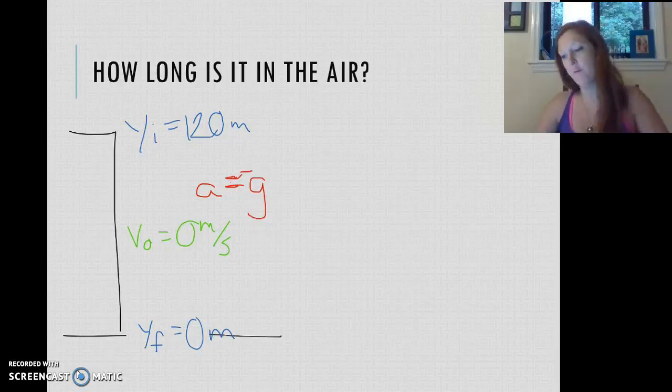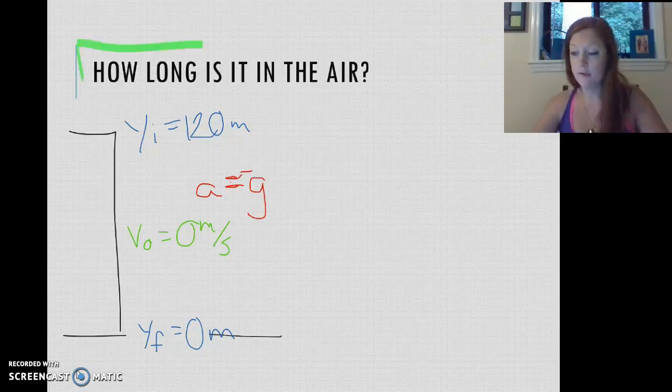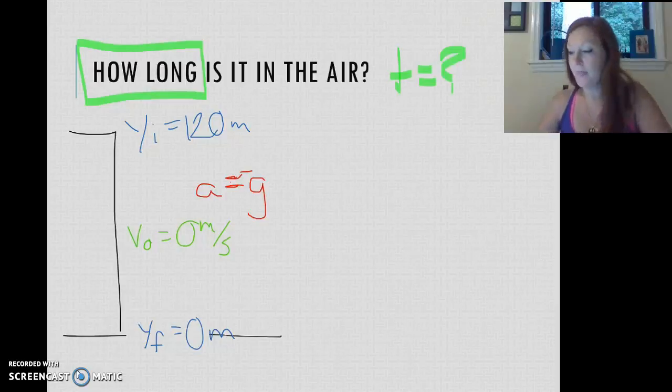So what formula do we have? We want to know how long it is in the air. How long means time. So we need to find time in our formula. If we look at all of those kinematic equations we learned, there's one that should stick out. It's x final equals x initial plus v0t plus 1/2 at squared.